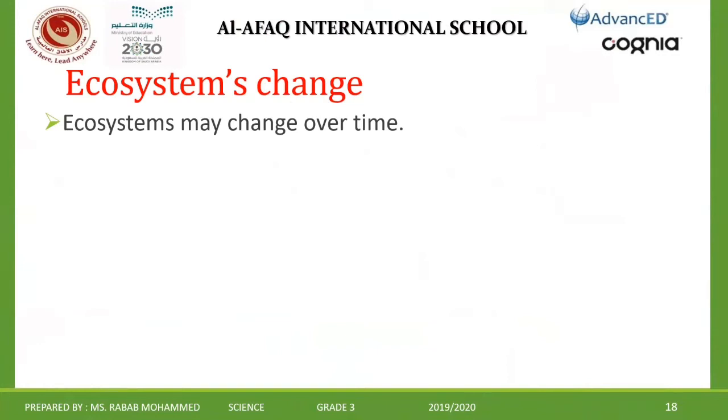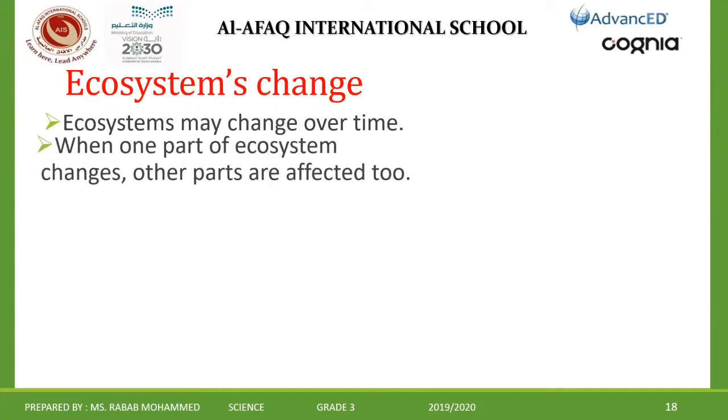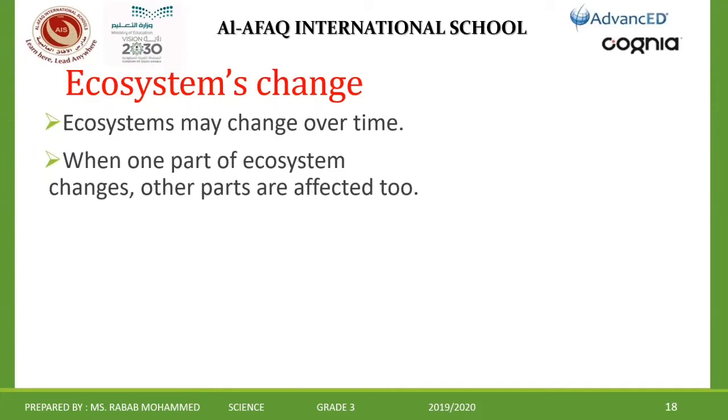How can this happen? If one part of an ecosystem changes, other parts are affected too. If one part changes, the other parts change also.